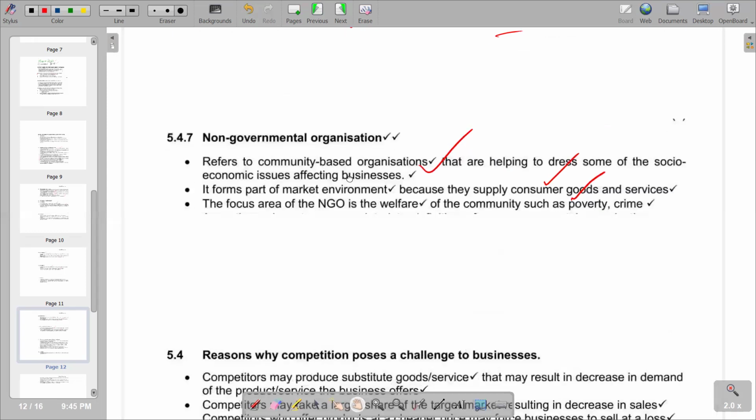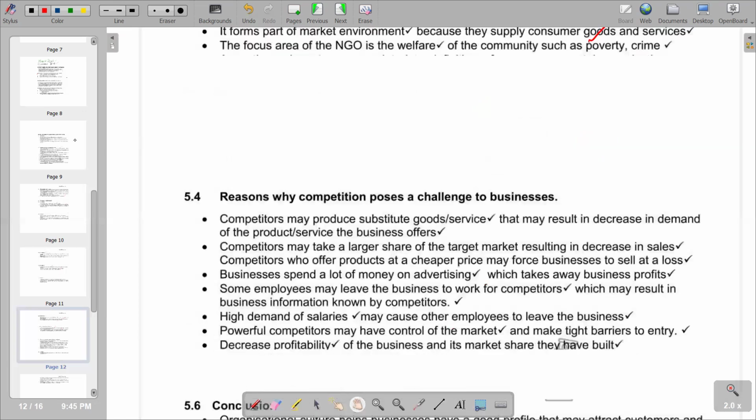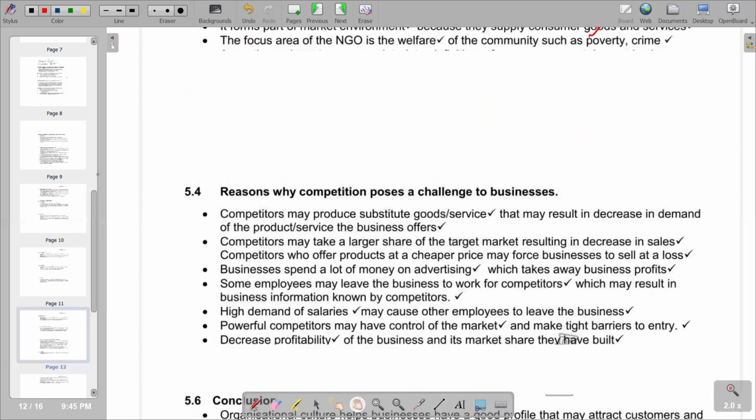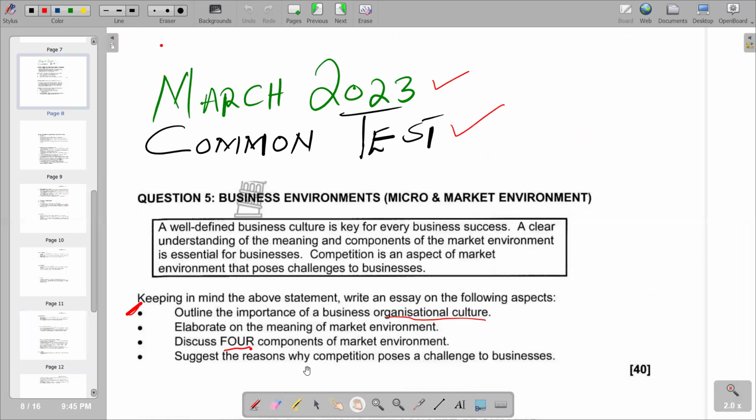Then we go to the last part of our question. If we go back to our question, you'll see that the last part says suggest the reasons why competition poses a challenge to businesses. Competition in business is when businesses try to outdo each other. That's when we say there is competition. So why is it a challenge to businesses?